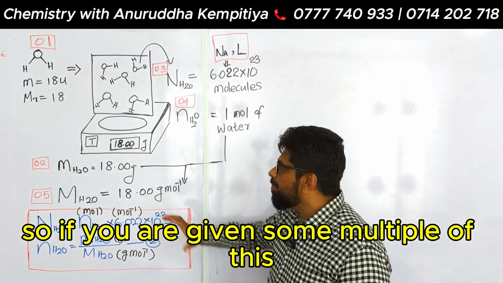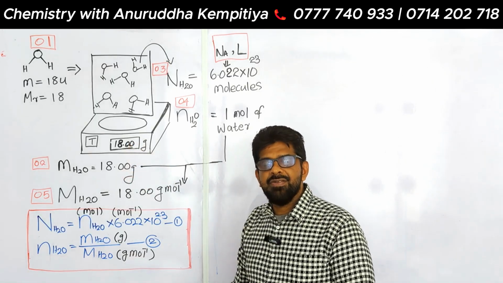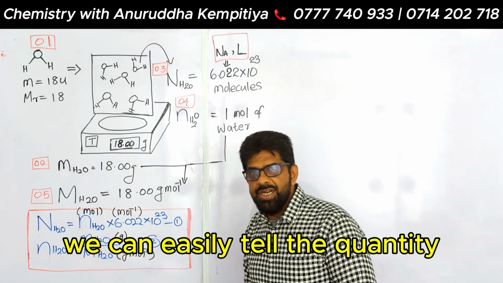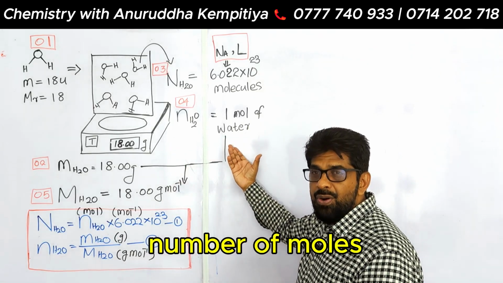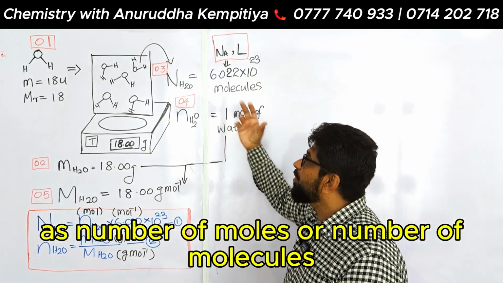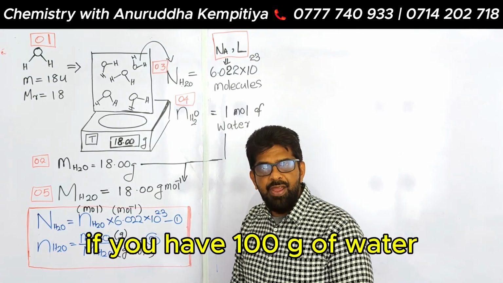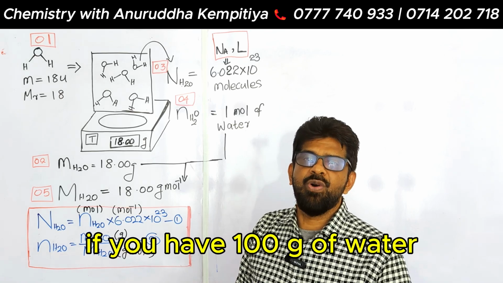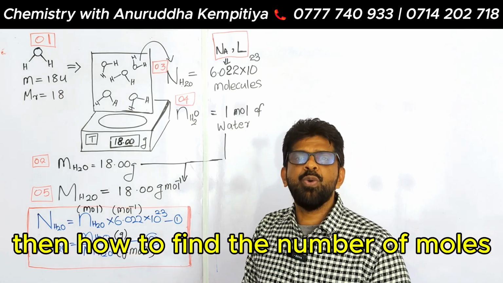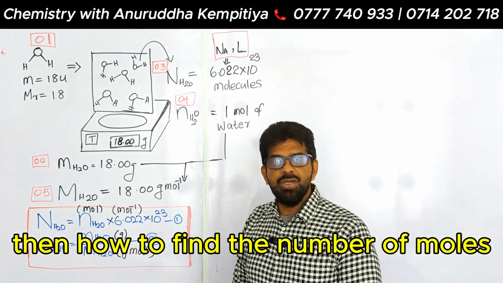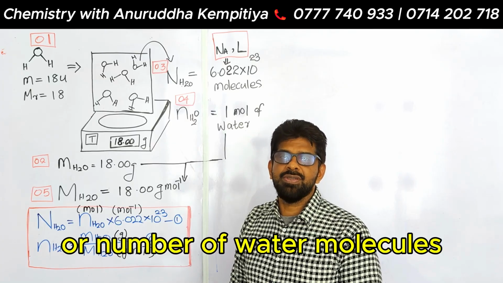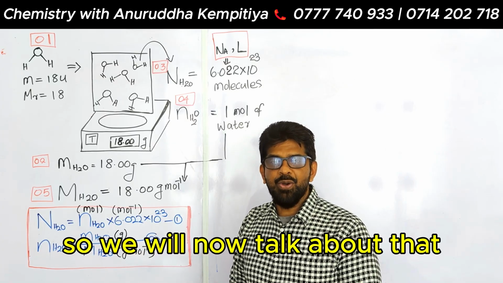So if we are given some multiple of this, we can easily tell the quantity as number of moles or number of molecules. But what if they ask, if we have 100 grams of water, then how to find the number of moles or number of water molecules? So we will now talk about that.